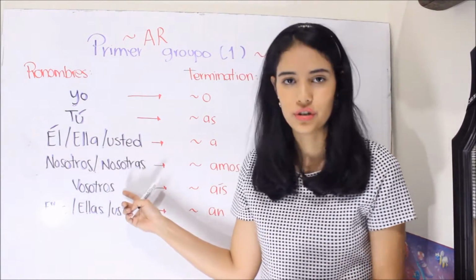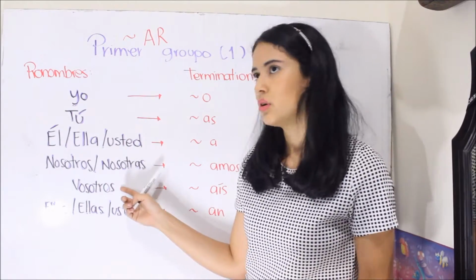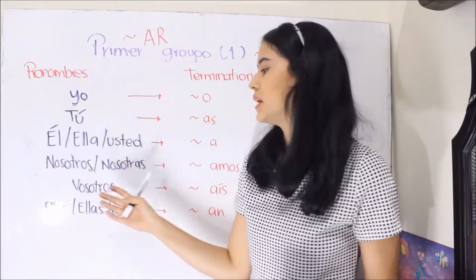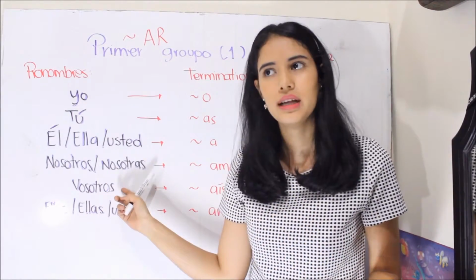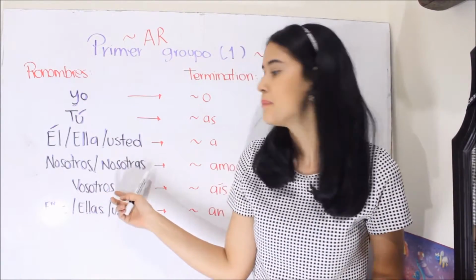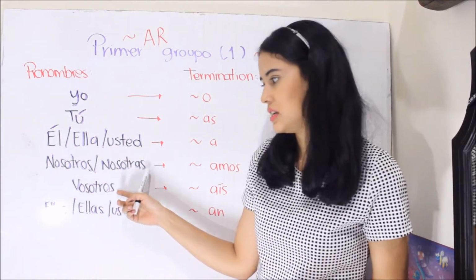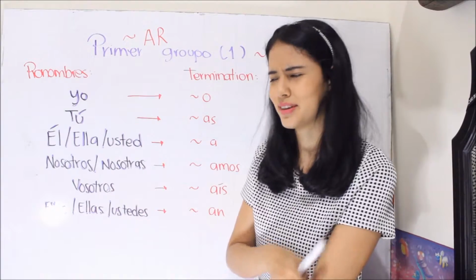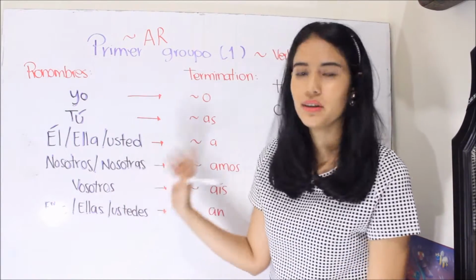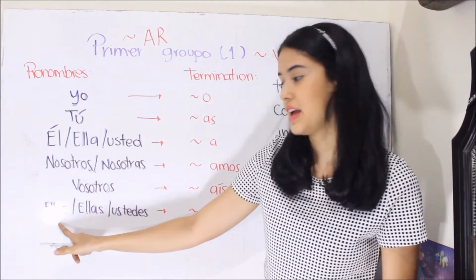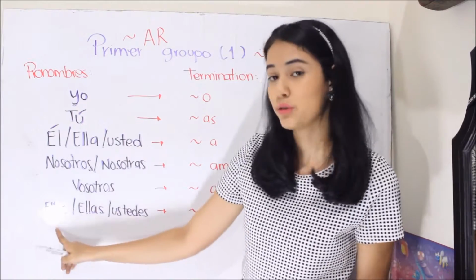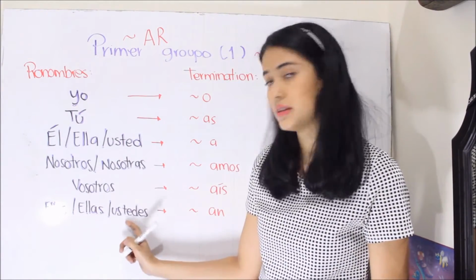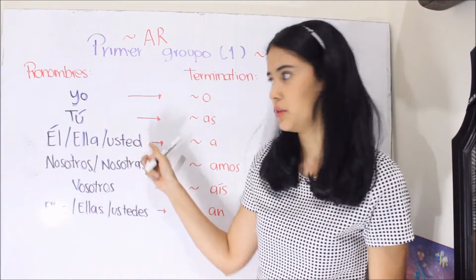Remember that vosotros is from the Spanish of Castellano, from Spain, but in my Spanish, for example, in Latin America or South America, we don't use this pronoun. We never use it. But okay. And we have ellos, ellas, masculino, femenino, and ustedes. This is the plural of the formal way of tú.